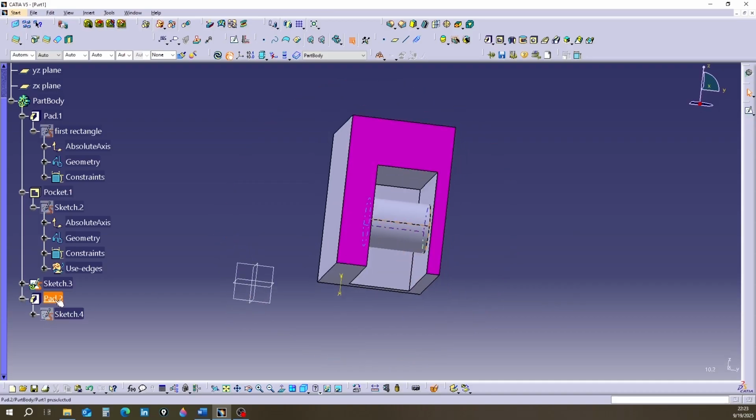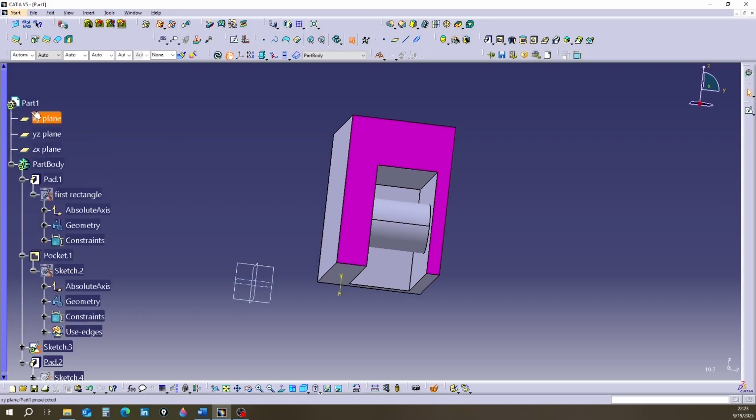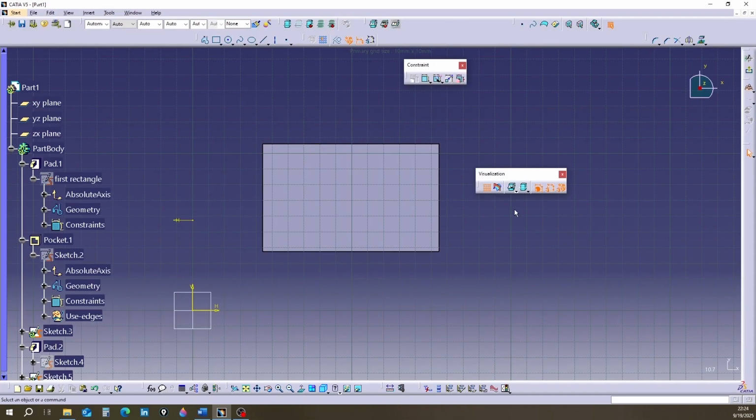It is observed that pad 2 was formed. Note that the 3 commands are sub-items of a part body. This obtained 3D shape is integrated. Again, by selecting the XY plane, I return to the Sketcher environment. So far, you have learned 3 more commands from the Visualization toolbar.